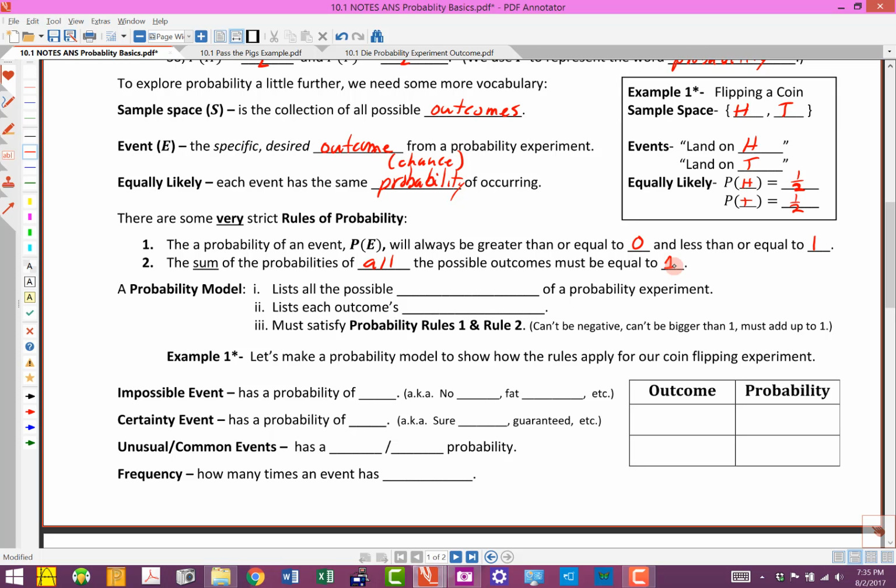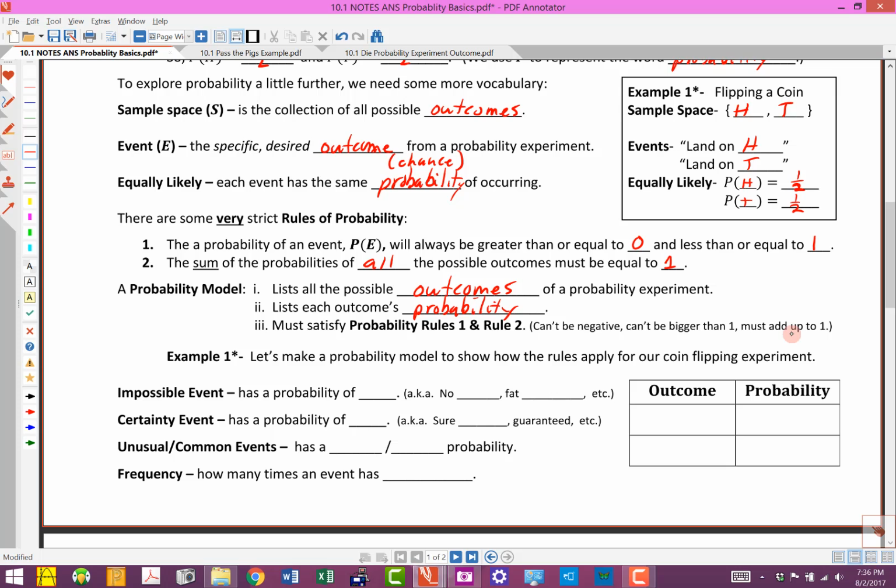Now, if we know those two rules, then we can make what we call a probability model. And here's how we make a probability model. We list all the possible outcomes. We list every single one of the outcomes of a probability experiment. We list each outcome's probability. And then we want to check something. We want to make sure that this probability model satisfies rules 1 and 2. So in other words, it can't be negative, can't be bigger than 1, and they have to add up to be equal to 1. Okay, so we want to check that every time.